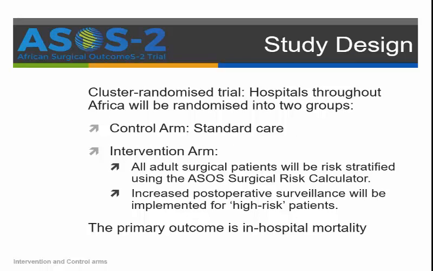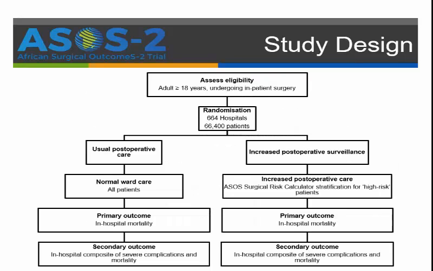The study is a cluster randomized trial. Hospitals throughout Africa will be randomized into 2 groups. There will be a control arm who will receive standard care, and there will be an intervention arm. And in the intervention arm, all adult surgical patients will be risk stratified using the ASOS surgical risk calculator. Increased postoperative surveillance will be implemented for high-risk patients. The primary outcome is in-hospital mortality.